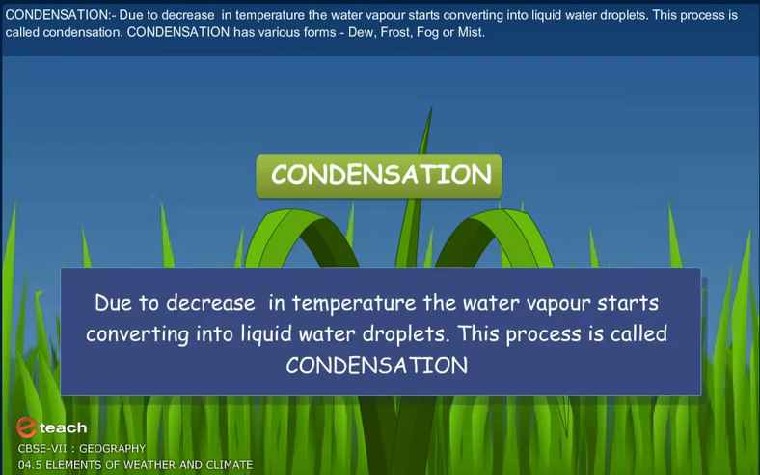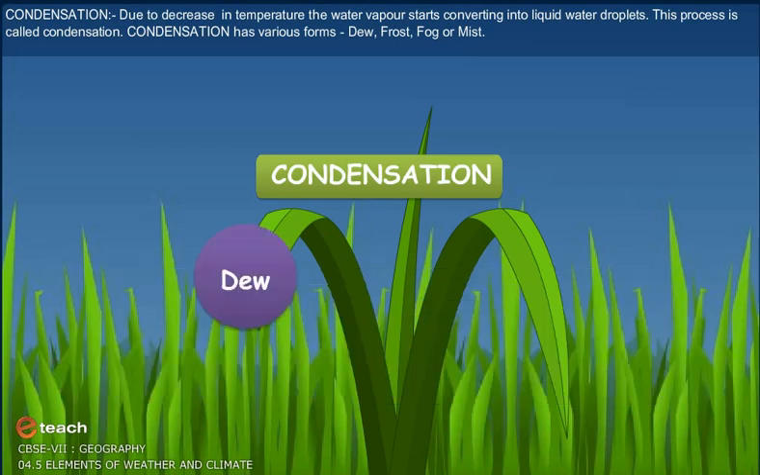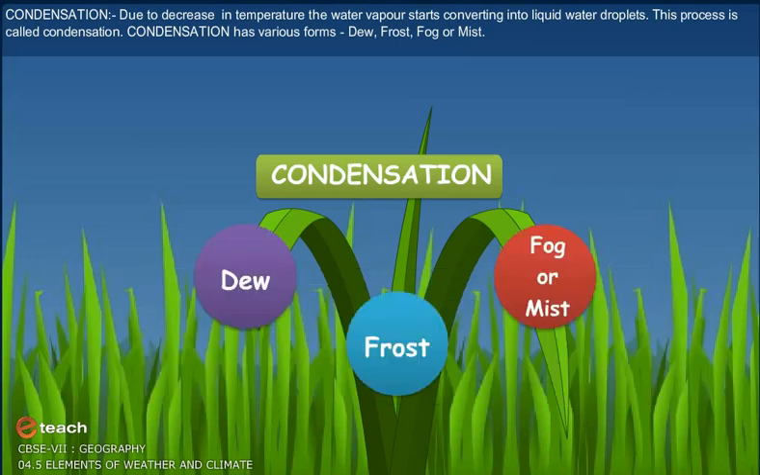Condensation. Due to decrease in temperature, the water vapor starts converting into liquid water droplets. This process is called condensation. Condensation has various forms: dew, frost, fog or mist.